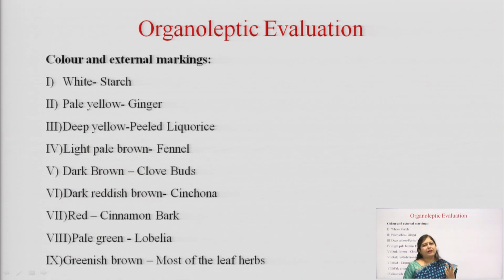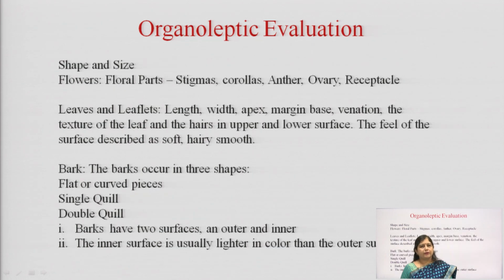Then we have different colors. Depending upon which drug we are using, we can define that this drug has a particular color, like fennel, which can be pale brown, light green, or pale green in color. So, we have different colors for different species. For example, cinchona bark is always considered to be dark reddish brown in color. If you get a sample of brown bark, you can say that this may not be cinchona bark.